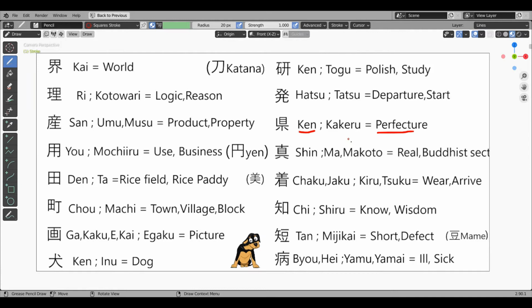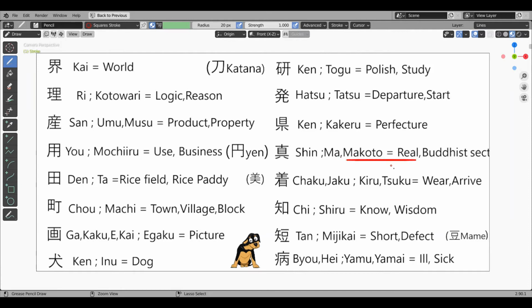Ken, prefecture kanji. This has an I radical and underneath another radical which is not very common and it is difficult to give any meaning to it. It has to be simply remembered. This is very commonly used and it means district or prefecture.